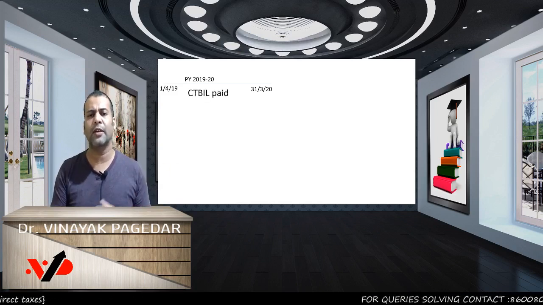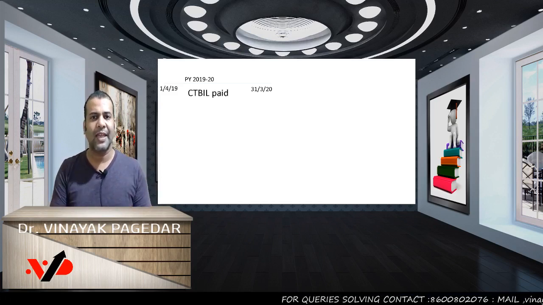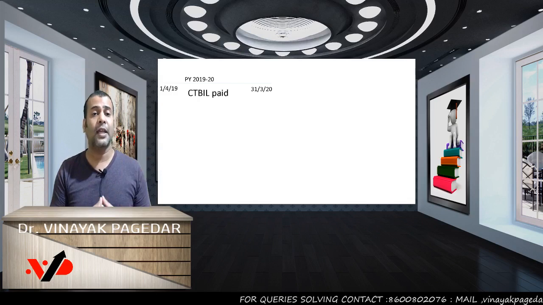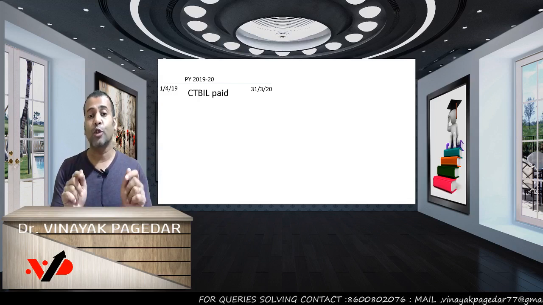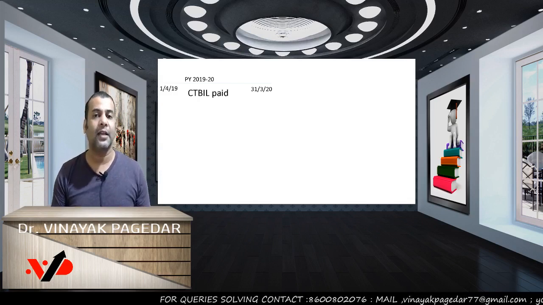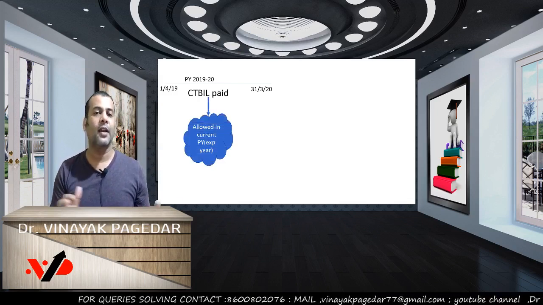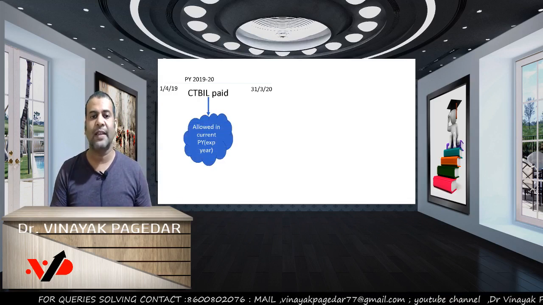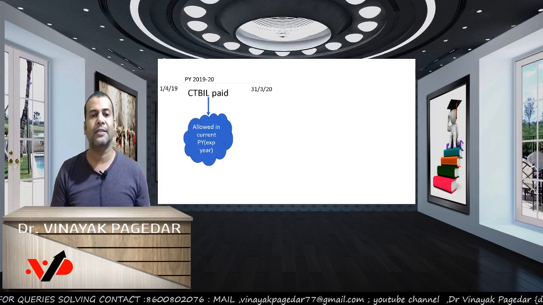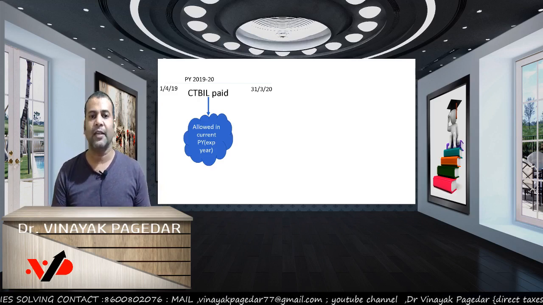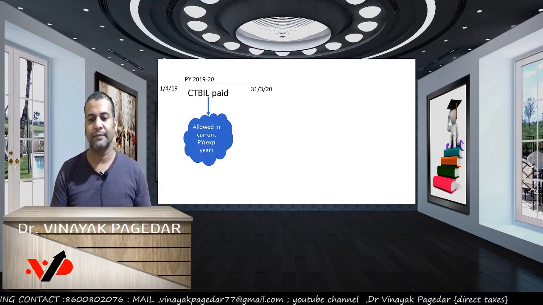Don't worry, I will explain the acronym of CT bill in detail. So CT bill were these expenses you incurred in 1920 and you also paid them in 1920. Then my friends, it is very clear that you can claim the deduction for these expenses in the current PY itself, that is in PY 1920.